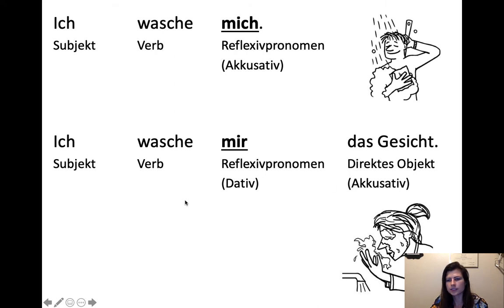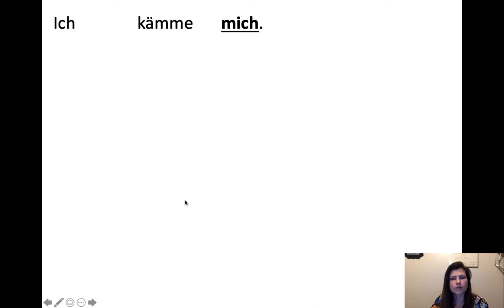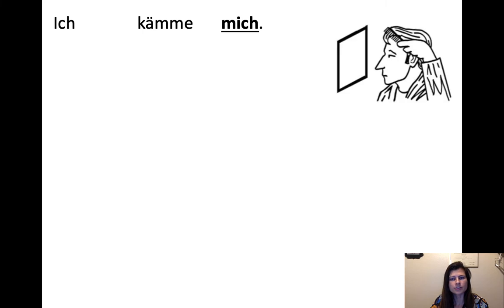Ich wasche mir das Gesicht. Ich kämme mich, which is just I comb myself, which you wouldn't say in English at all. You would just say, I comb my hair. You wouldn't even leave off the I comb. This was a really hard one to translate, right?